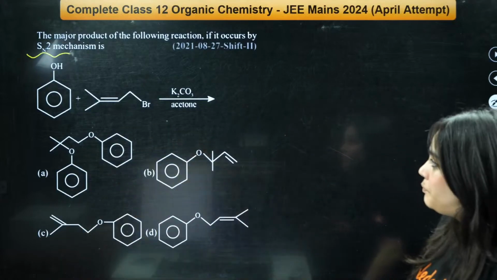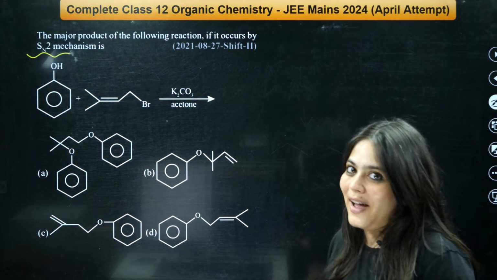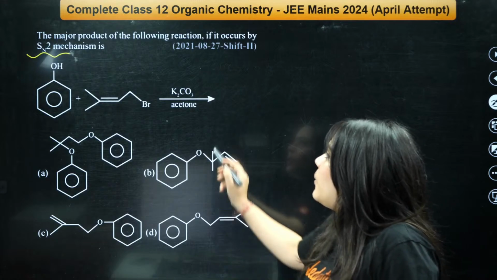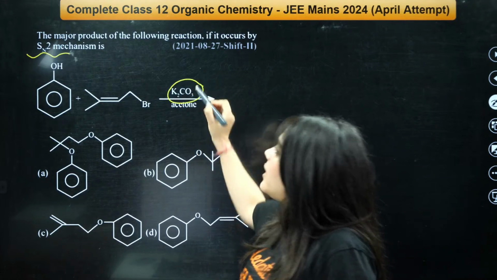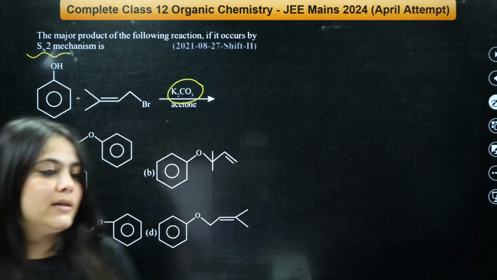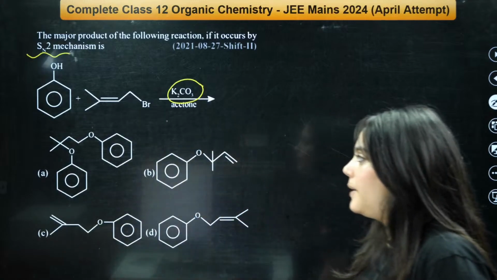So here, which will be the nucleophile and which will be the electrophile? Who can answer that for me? Which will act as a nucleophile here? You again have a base. K2CO3 is a weak base, but it is a base, right? So a substitution SN2 reaction is happening. How will it happen?